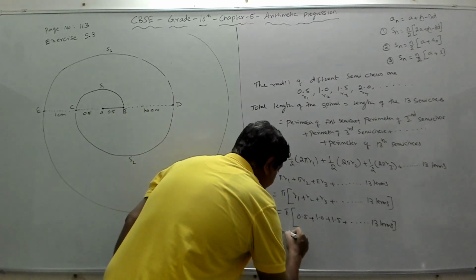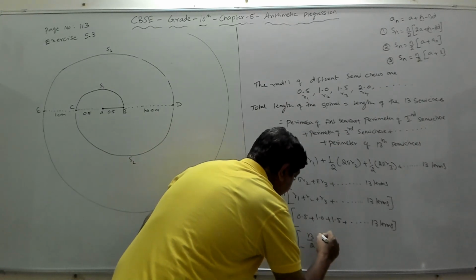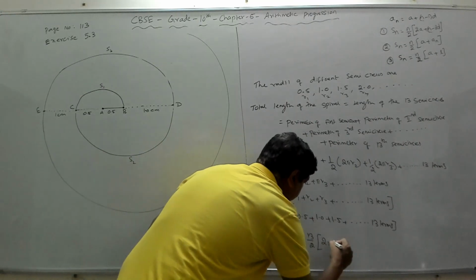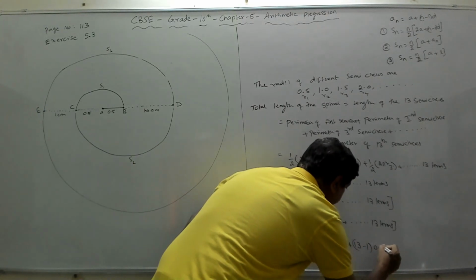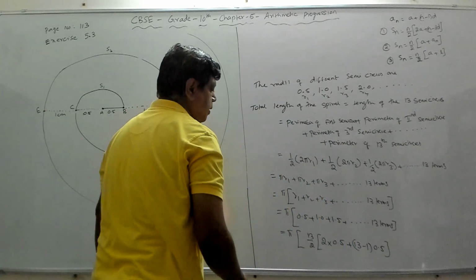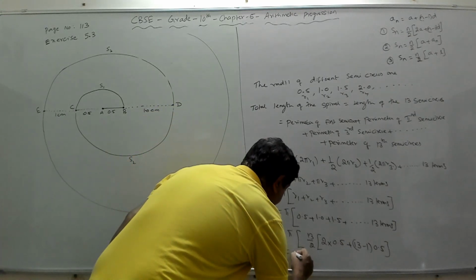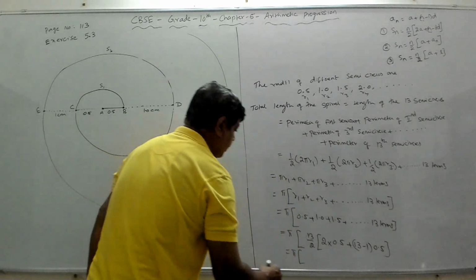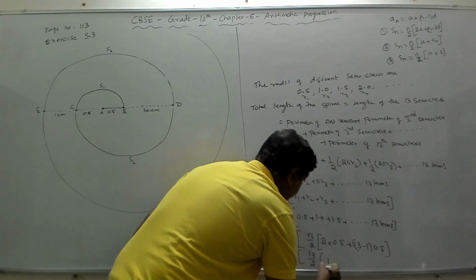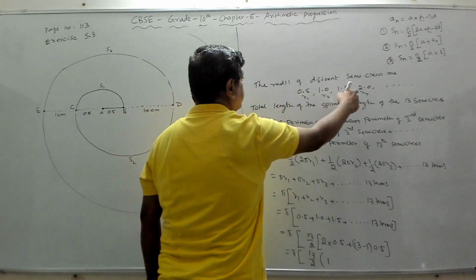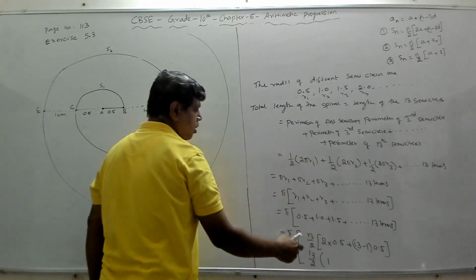Now we should find the sum of 13 terms of this AP. Pi into S13, where S13 is 13 by 2 into 2a plus n minus 1 into D. Here a is 0.5, n is 13, and D is 0.5. So you get pi into 13 by 2 into 2 into 0.5, which is 1. This is your A1, A2, A3, and D is A2 minus A1, 1 minus 0.5, which gives 0.5. That is your common difference.